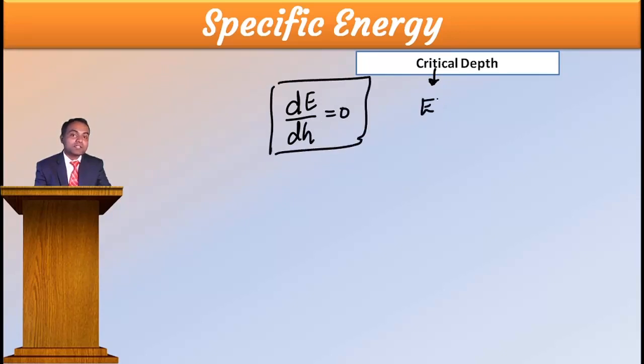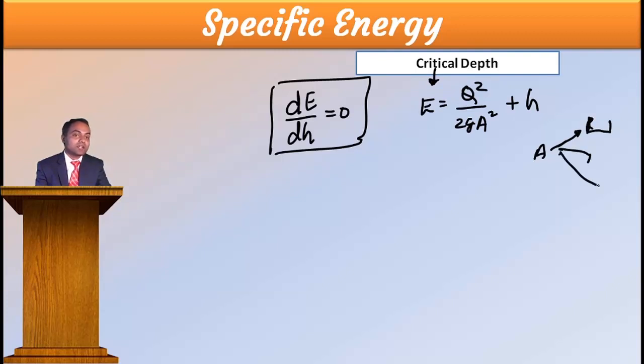Then what is the energy equation? Energy is equal to Q square divided by 2GA square plus H. Now, in this case, what is the area? Area depends on H, but we have different formulas. For rectangle, we have something different. For trapezoidal, for triangle, for circular, there are differences. Therefore, for your understanding purpose, I will take the rectangle. Then what is the area equal to? Area is equal to B into H for rectangle.